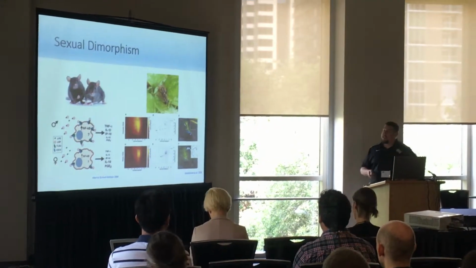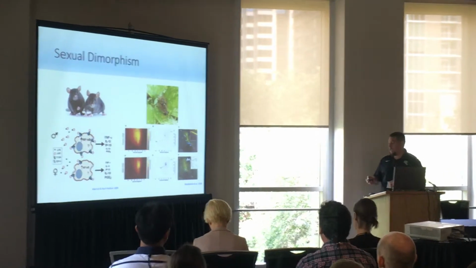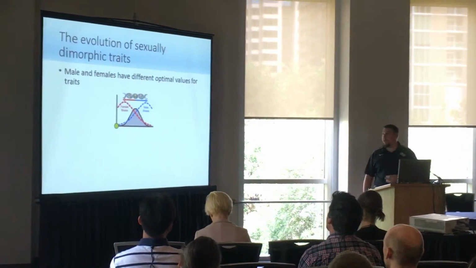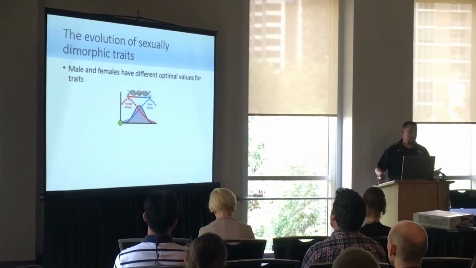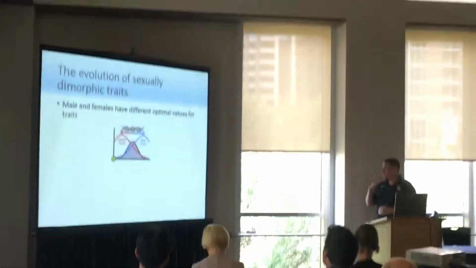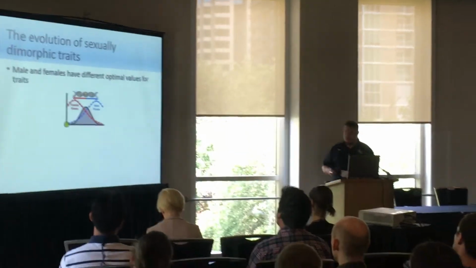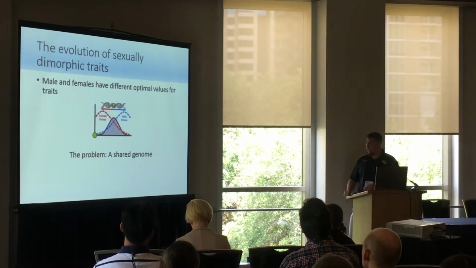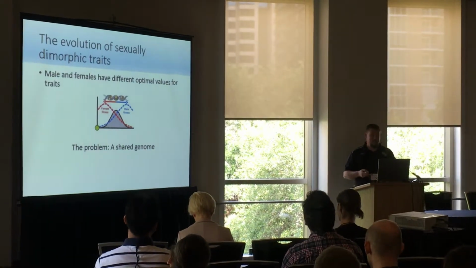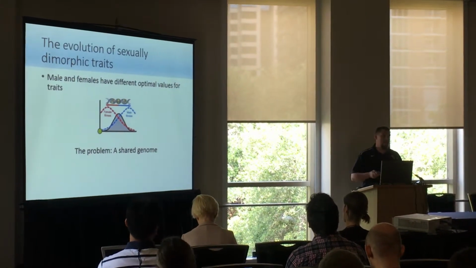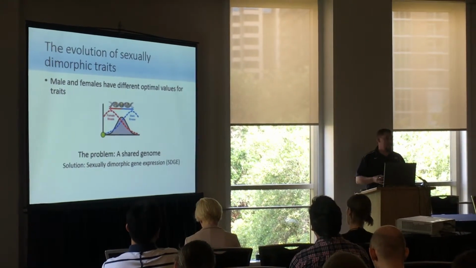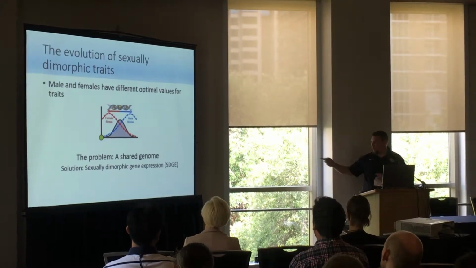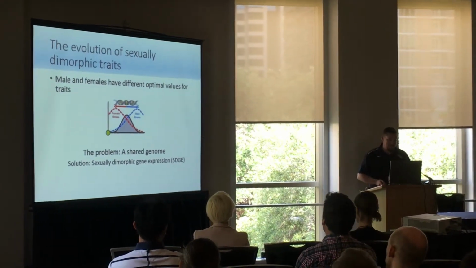And what I'm really interested in is how these sexually dimorphic traits evolve. Sexual dimorphism typically evolves because males and females have different optimal values for many traits throughout the genome. However, males and females share the same genome, and so this presents a problem with constraints to the evolution of these traits. And given that males and females share the same genes, we know that these traits come around by the differential expression of the same genes. So what I call here sexually dimorphic gene expression. I'm going to use that little acronym there to keep it simple.